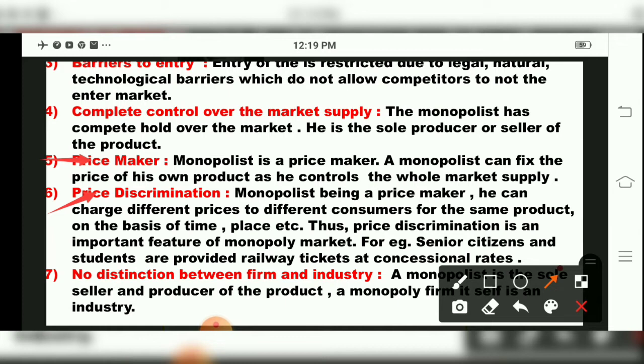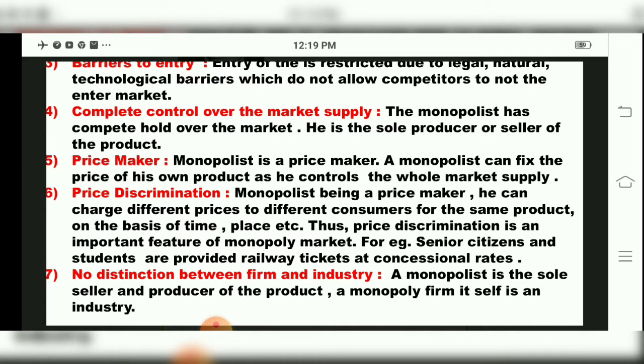That is called price discrimination done by a monopolist. Then seventh, no distinction between firm and industry. A monopolist is the sole seller and producer of the product. A monopoly firm itself is an industry. So no distinction between firm and industry means what? He is a single seller and producer of the product, and a monopoly firm is itself an industry.